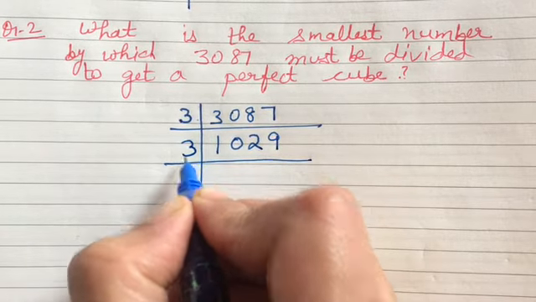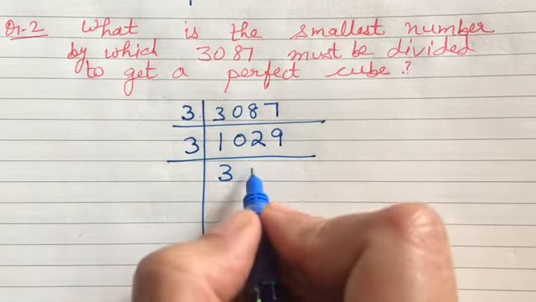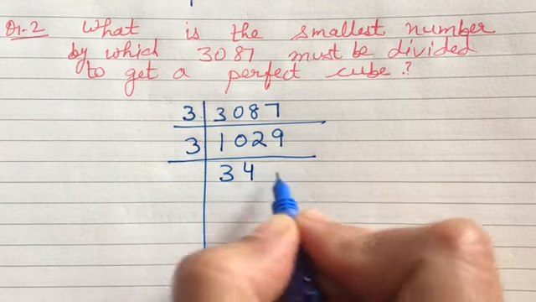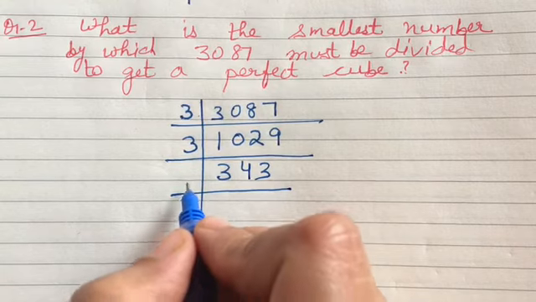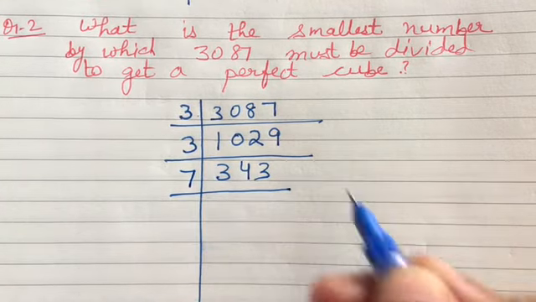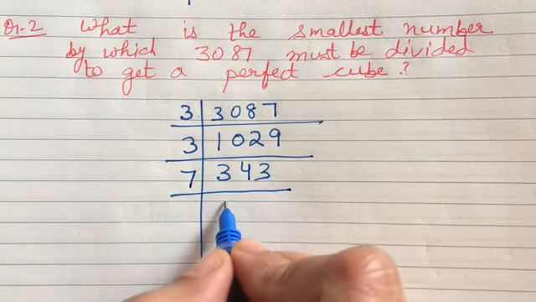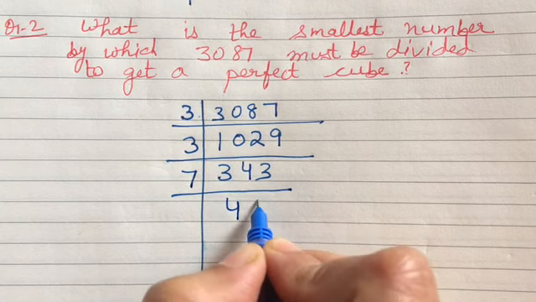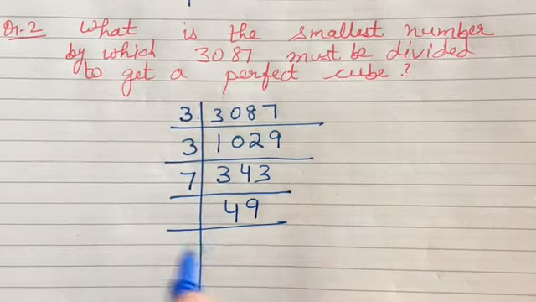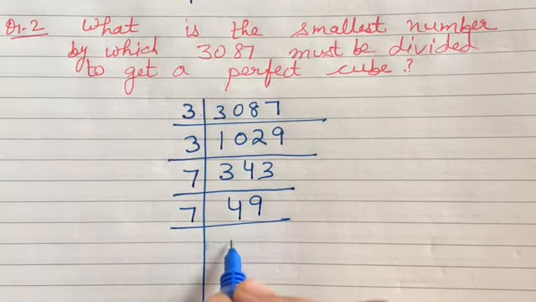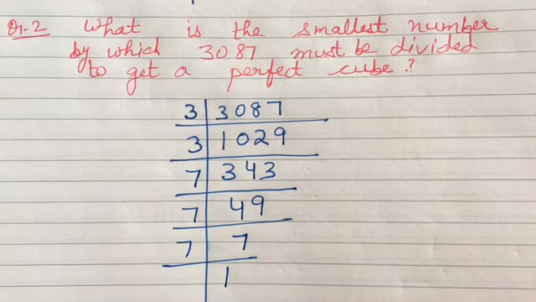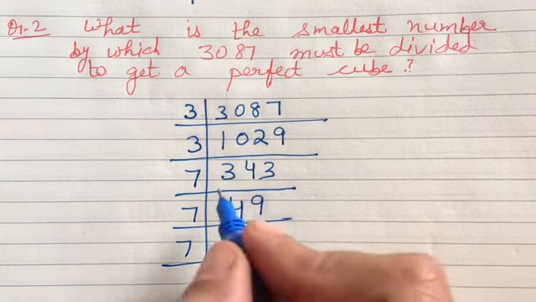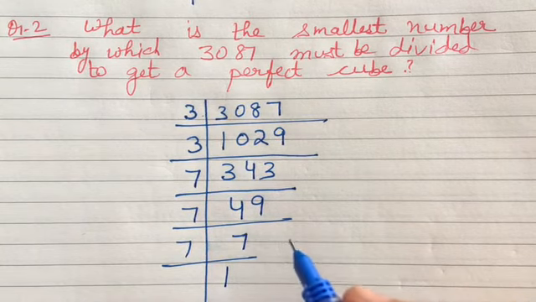Again 3, 3 threes are 9, 3 threes are 9, 3 fours are 12 and 3 threes are 9. Fine. Now then 7, 7 fours are 28 and 7 nines are 63. Again 7, so it is 7 sevens are 49, again 7, it is 1. Fine. So this way we can find out the value.